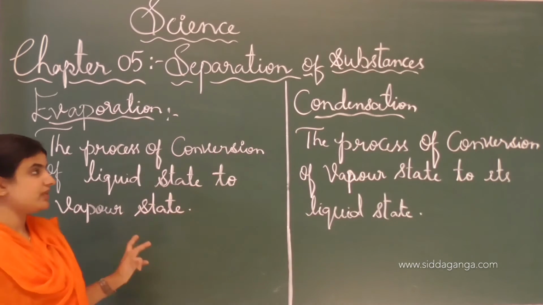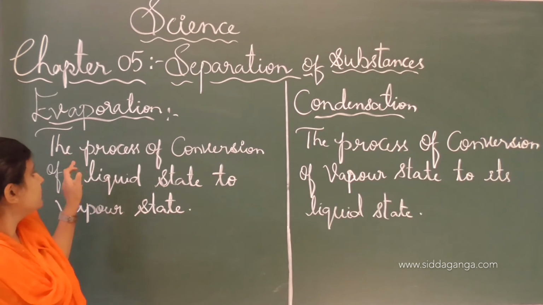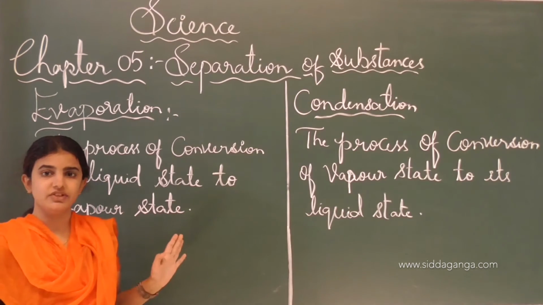See, this is the difference between evaporation and condensation. The process of conversion of liquid state to the vapor state we call the evaporation process, and the reverse we call the condensation process.